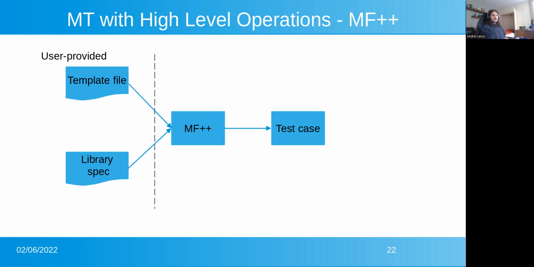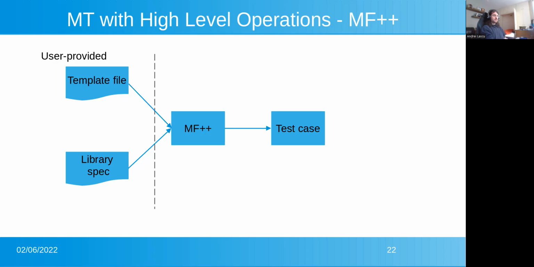We implemented this idea in a tool called MF++. We expect the user to provide a template file which represents the skeleton and performs any sort of setup the SUT might require, for example initializing a context or preparing some other things. And then a library specification, which should represent these distinct syntactic implementations of semantic operations, and also implement the checks to be made by the tool.